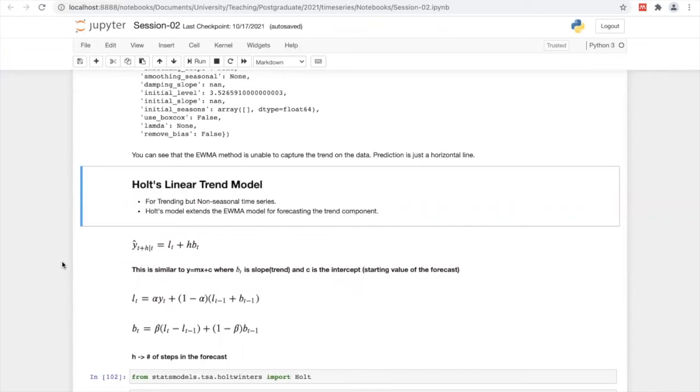Then the L component and B component are mentioned here with their equations. L_t equals alpha y_t plus 1 minus alpha times L_{t-1} plus b_{t-1}. This b reflects the trend component, and this is the initial value component.